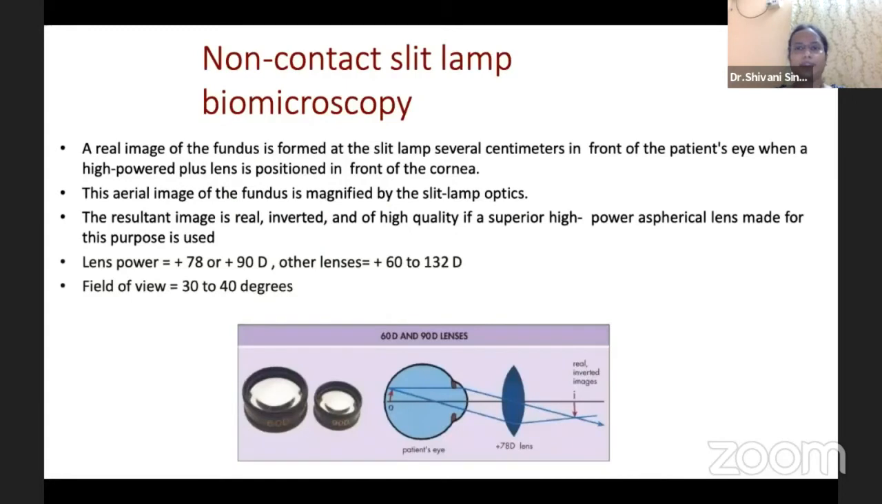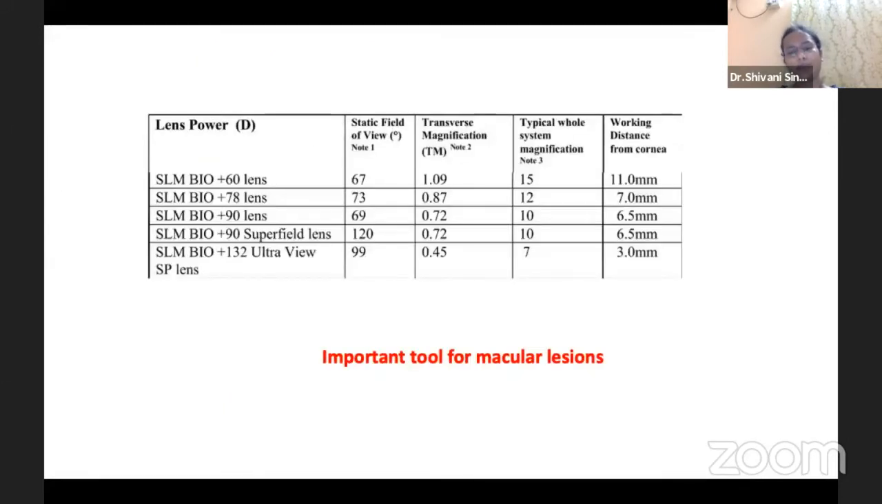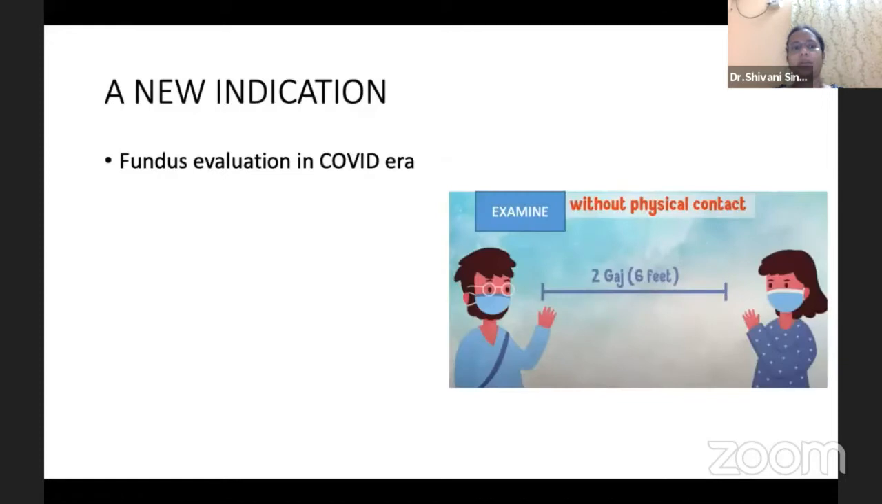And briefly coming to the non-contact slit lamp biomicroscopy, this is the mechanism of non-contact slit lamp biomicroscopy, and it is a very important tool for evaluating the macular lesions. One of the new indications which we have come across in this COVID era is fundus evaluation, be it a non-COVID patient or a COVID patient. We need to examine without physical contact, making ourselves safe and the patient safe from us also.